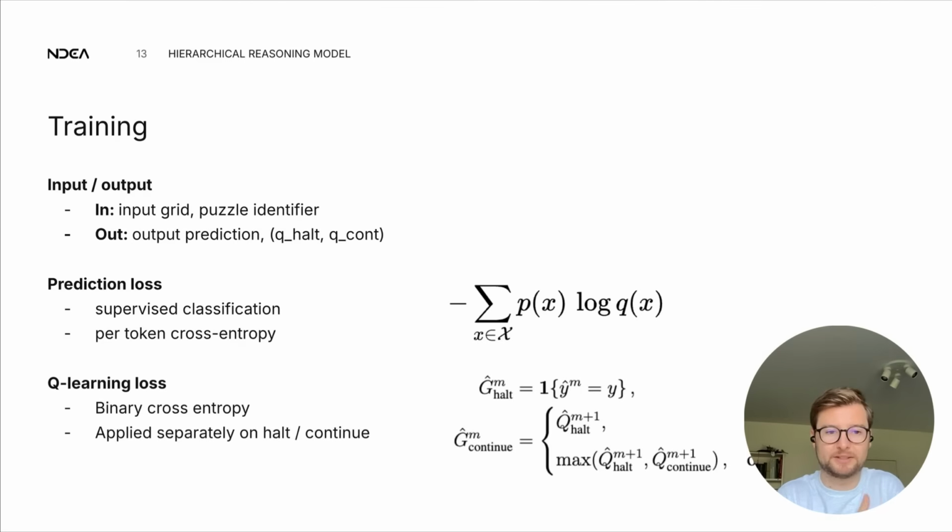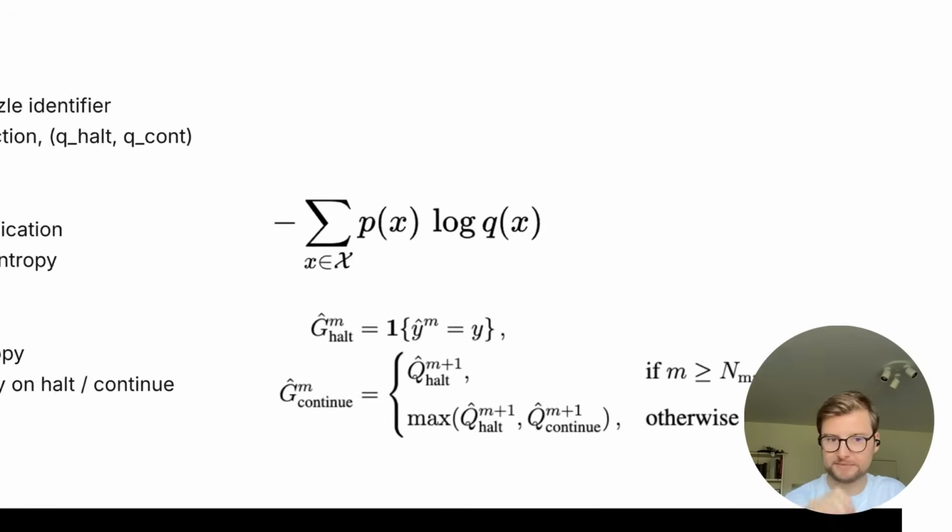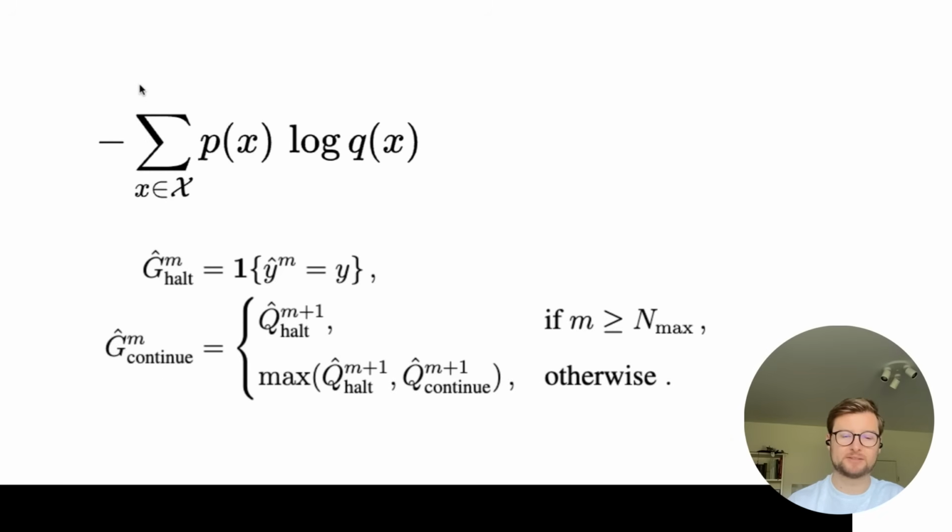Cross entropy, very standard. The Q-learning loss tries to learn this halting signal. It's also binary cross entropy on both the halting as well as the continue value. So it assigns two values to each possible state, possible action. Action 1 is halt, action 2 is continue. The halting target is basically 1 if and only if your current prediction is correct, and it's 0 otherwise. And the continue signal is either the halt signal of the next step if the next step is the last step, or it's the maximum of halt and continue of the next step. So fairly straightforward. Yeah, this looks complicated, really not. And this is also just very straightforward. So training is very straightforward, which is nice.